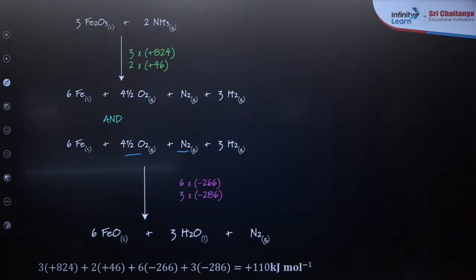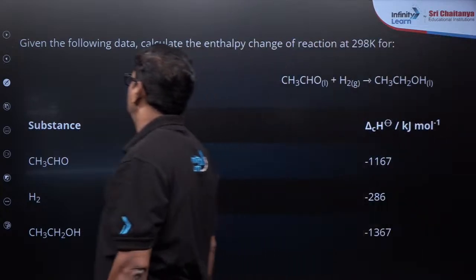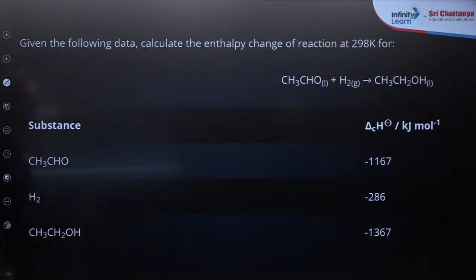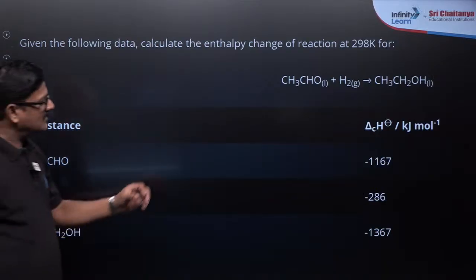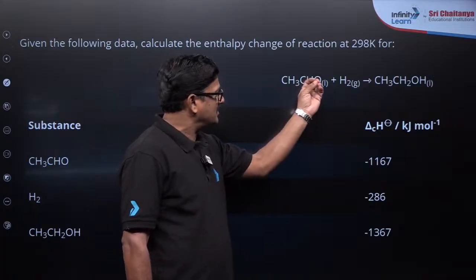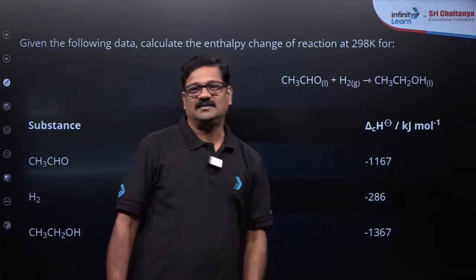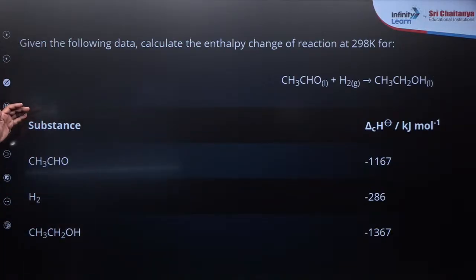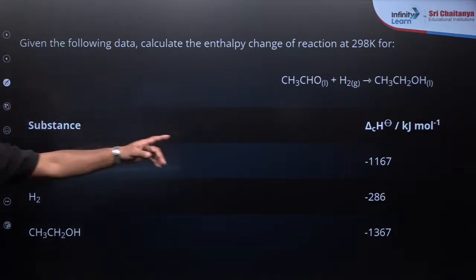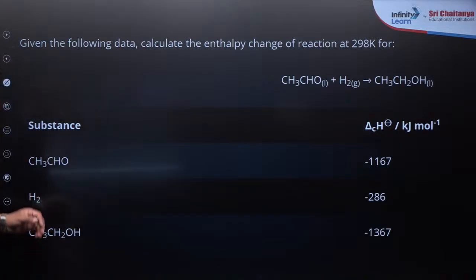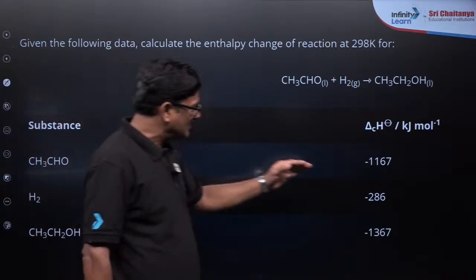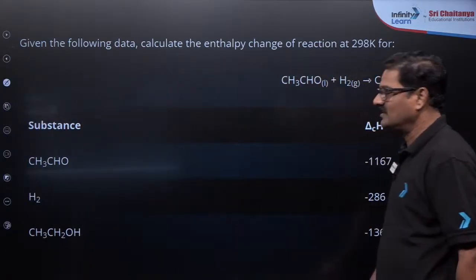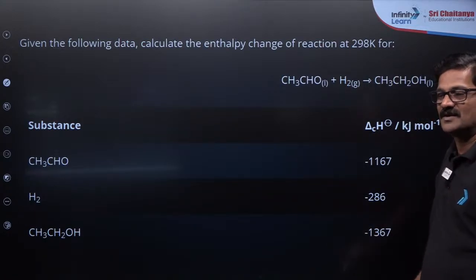Now let us discuss one more question. Given the following data, calculate the enthalpy change in the reactions. Very important. Very, very important. So this is the equation: acetaldehyde plus hydrogen gives rise to ethyl alcohol. So for the substances here, acetaldehyde enthalpy of combustion value is given, hydrogen enthalpy of combustion value is given, and ethanol enthalpy of combustion value is given.